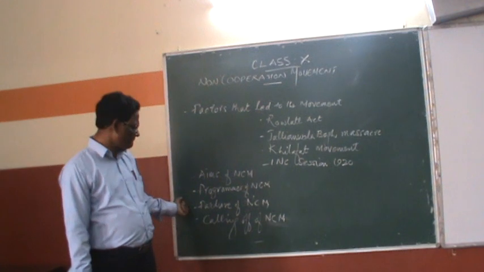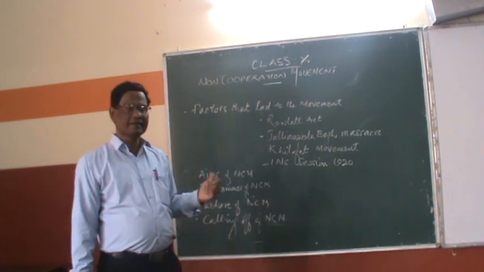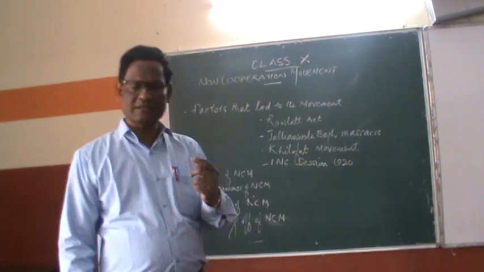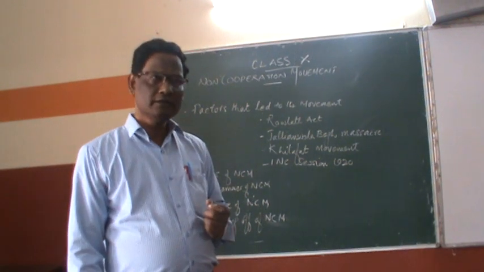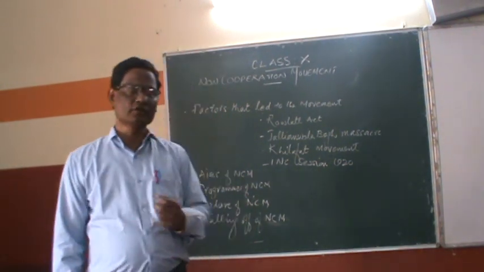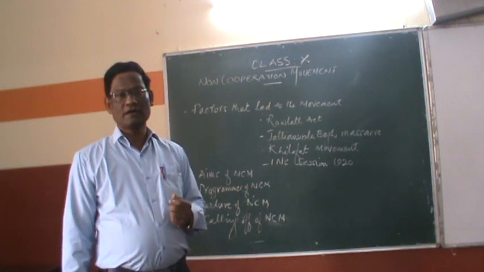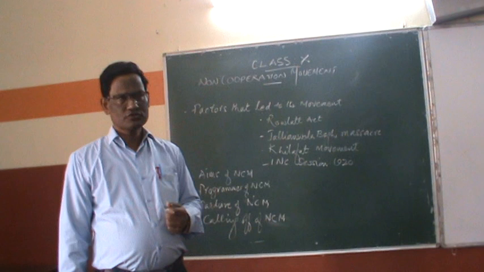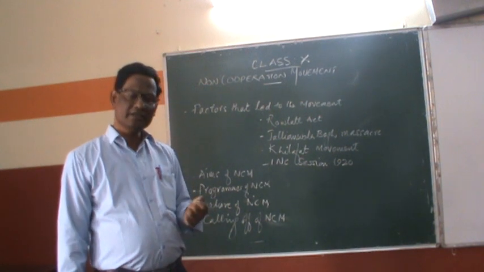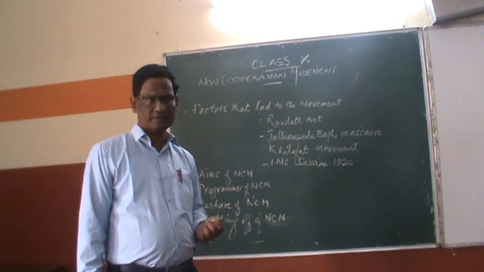But at the same time, it failed in the cities and towns because of 3 specific reasons. Number 1, he insisted on the use of khadi. Khadi was very expensive, so people could not afford to buy khadi. So people started buying machine-made foreign clothes.